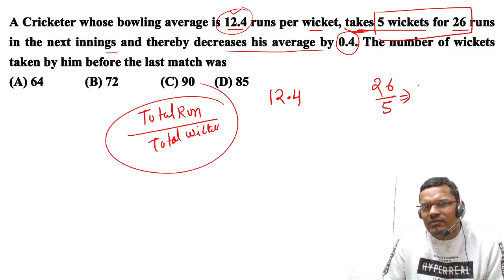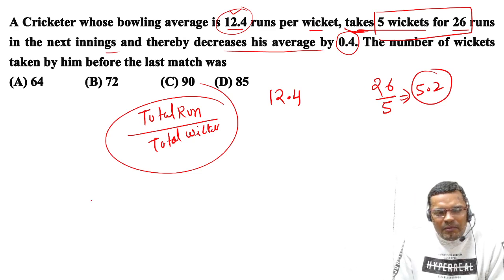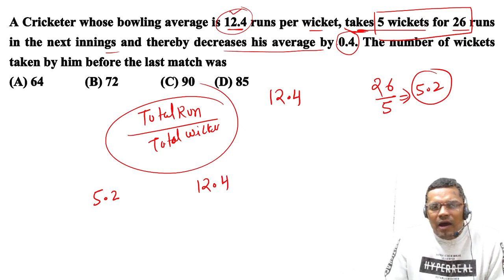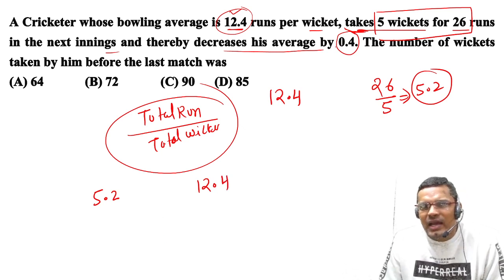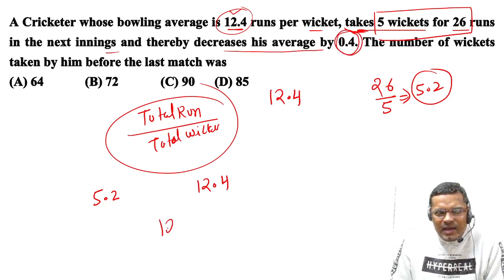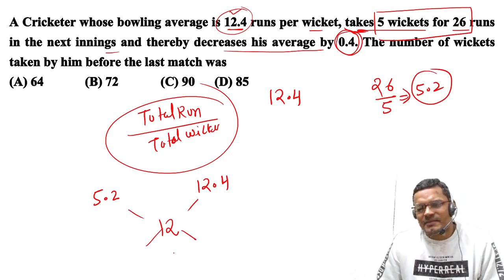So the bowling average is 5.2, right? So one bowling average is 5.2 and one bowling average is 12.4. And after combining, what is the bowling average? So the average is decreased by 0.4. So after combining both the things, the bowling average is this. I hope you are getting my point.